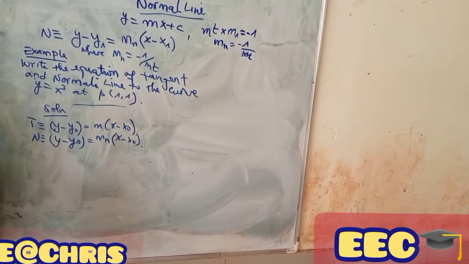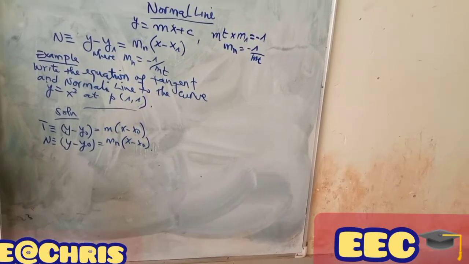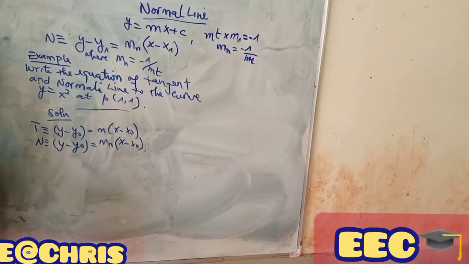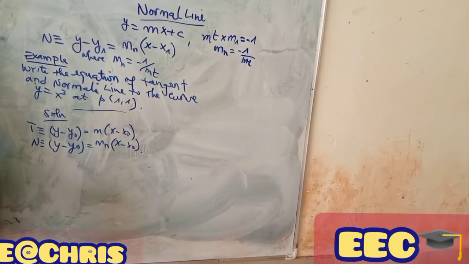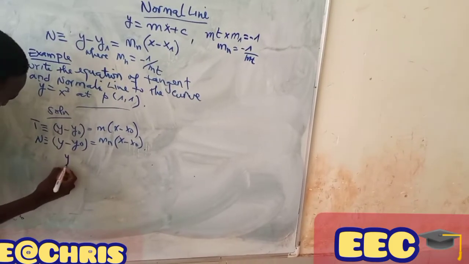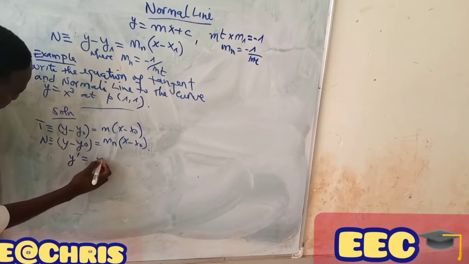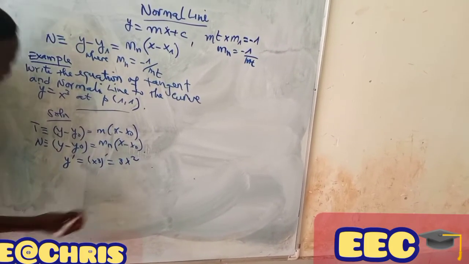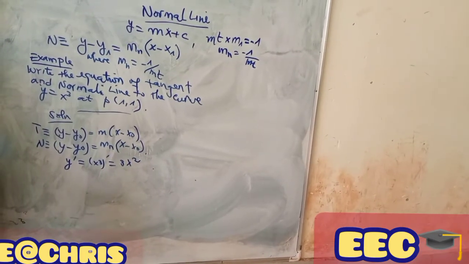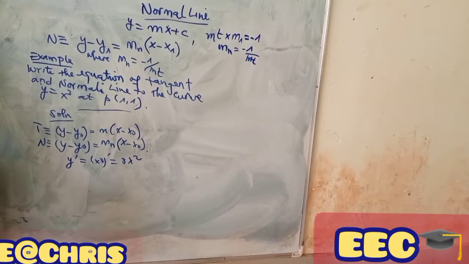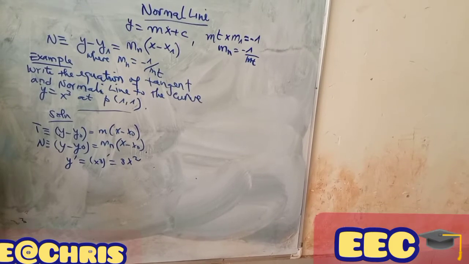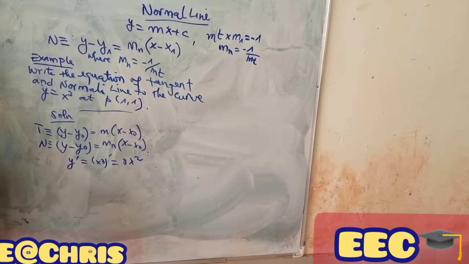We are going to use the method of the derivative of the function. You have the point 1, 1 and the function y equal to x power 3. Then the derivative of y will be equal to the derivative of x power 3, which is 3x squared. After computing the derivative of the given function, you have to replace the value of x in it in order to get m.